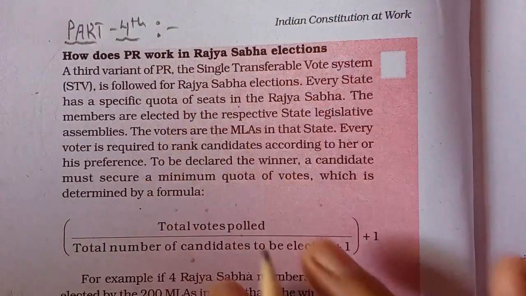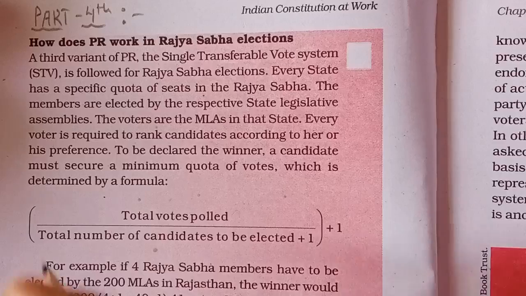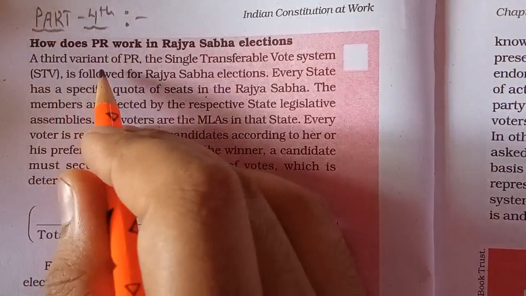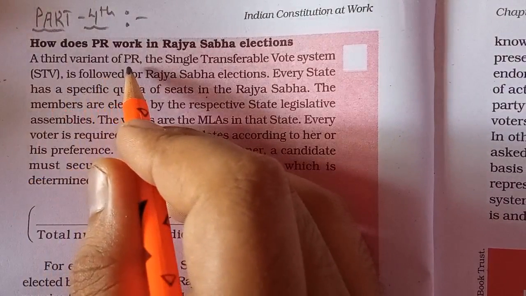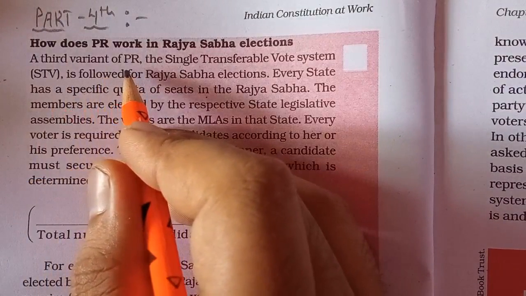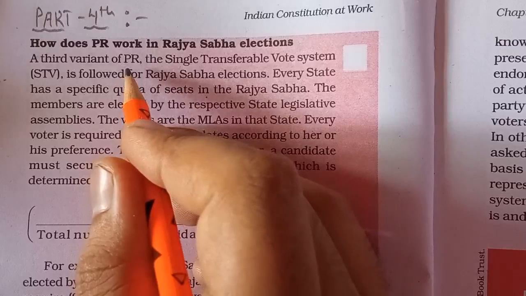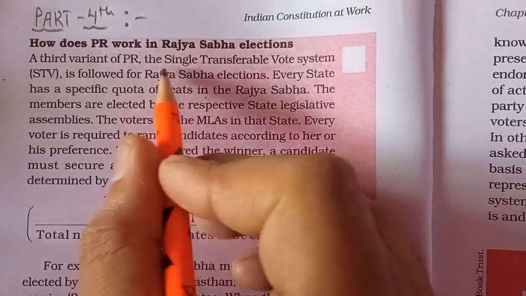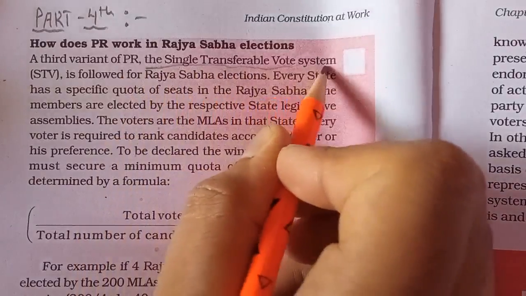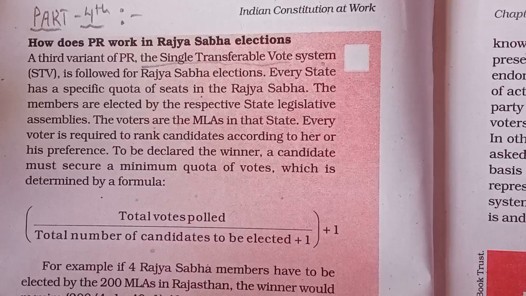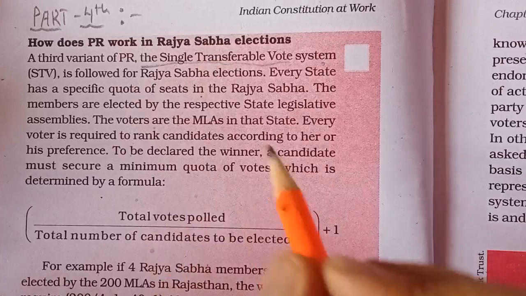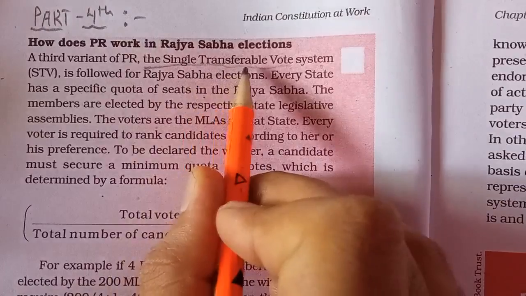So let's understand that. A third variant of PR is written here, because two variants we have seen: one is used in Netherlands and Israel, and the other in Argentina and Portugal, and the third one is used in India, and that is the single transferable vote system. This is why we are calling it a complex system, because in this we use the single transferable vote system.